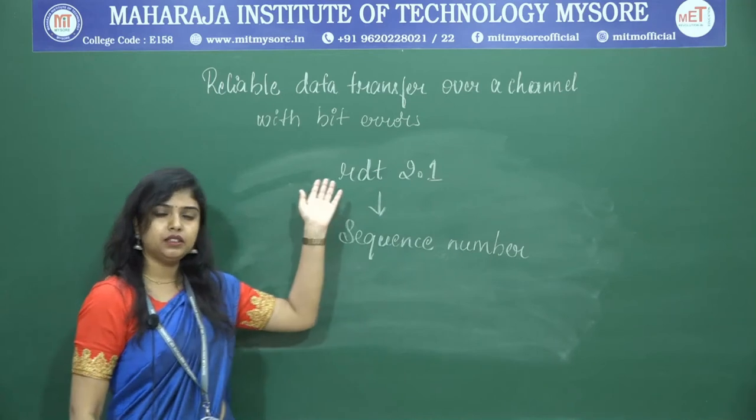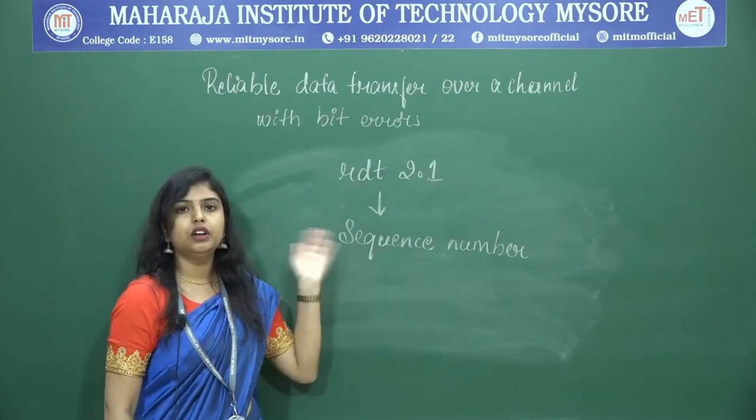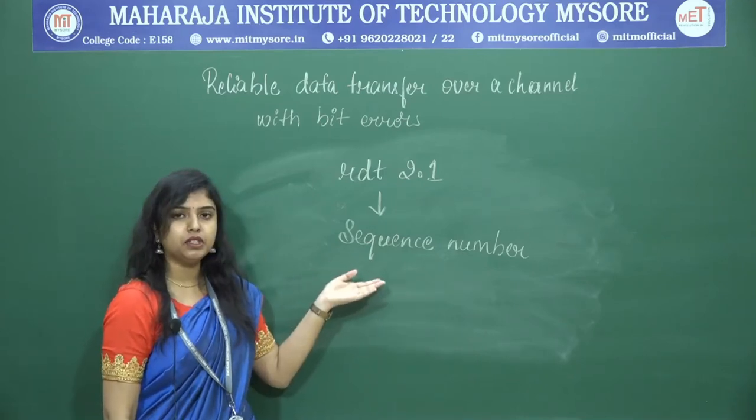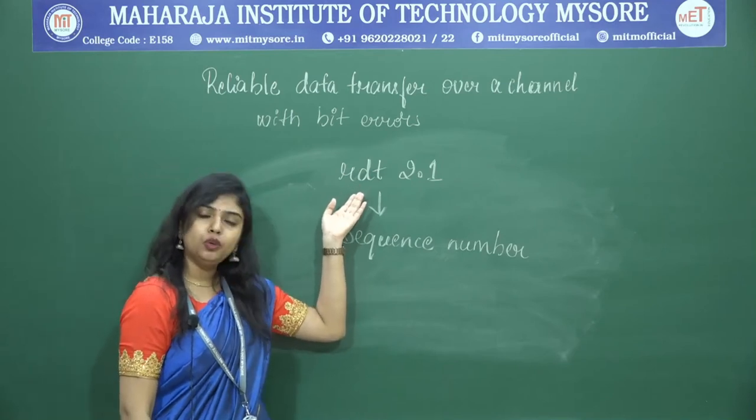This revised protocol also addresses retransmitted packets.